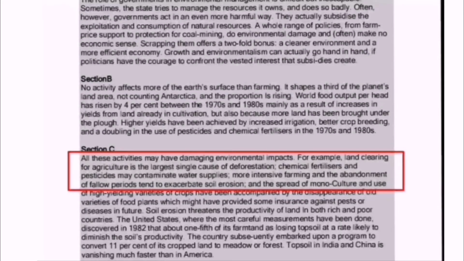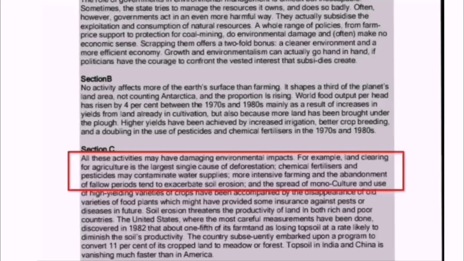Let's read the paragraph C further. All these activities may have damaging environmental impacts. For example, land clearing for agriculture is the largest single cause of deforestation. Land clearing is the keyword. Deforestation is also a keyword. It means that the biggest cause of deforestation is the clearance of land for agriculture. People cut trees to make the land clear for agriculture.